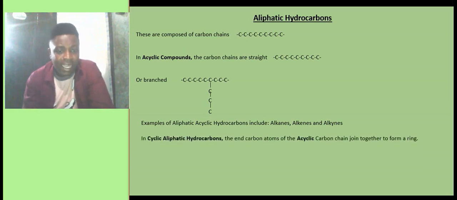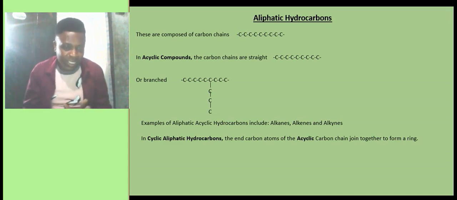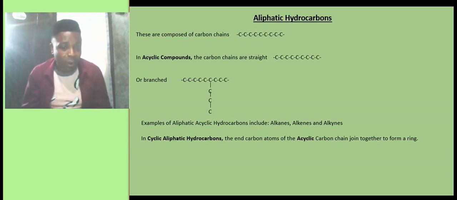Then in cyclic aliphatic hydrocarbon, the N carbon atoms of the acyclic carbon chain join together to form a ring. Now don't get it twisted. There are two things here. We have acyclic compounds and cyclic compounds. For the acyclic compounds, I said the compound could either be in a straight line format, just straight, or it could be branched. But in the case of the cyclic aliphatic hydrocarbon, the last carbon atom of the compound will join together to form something like a ring.